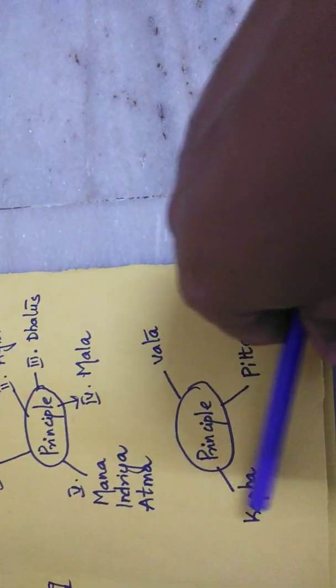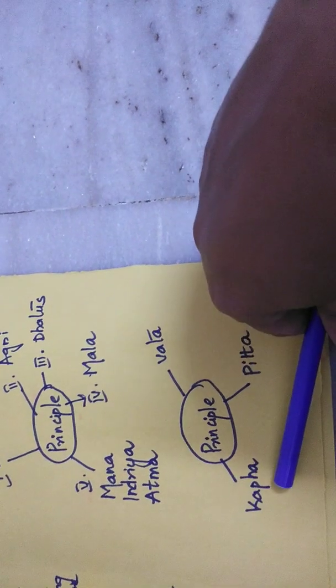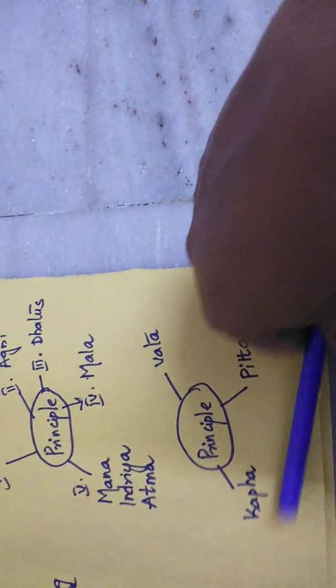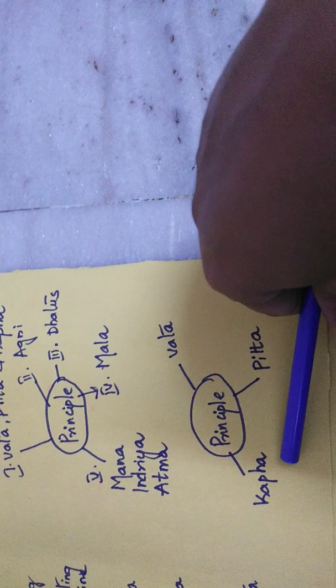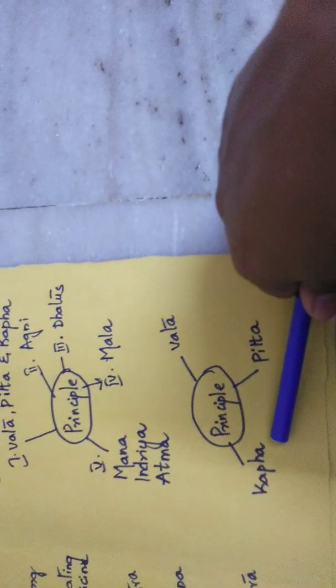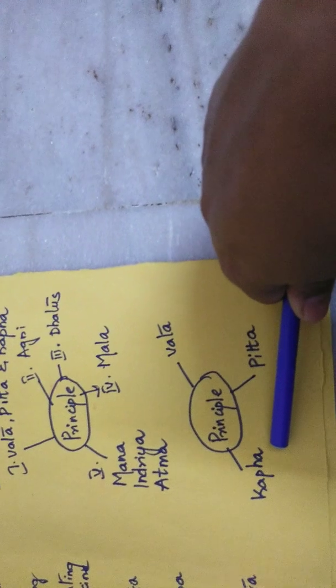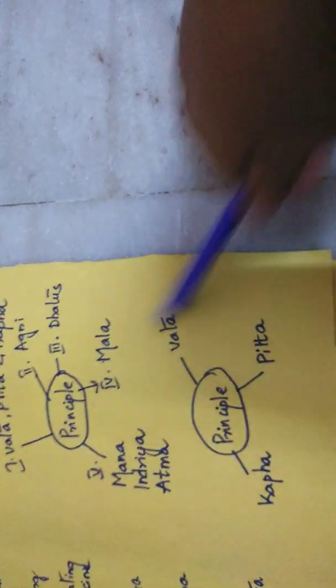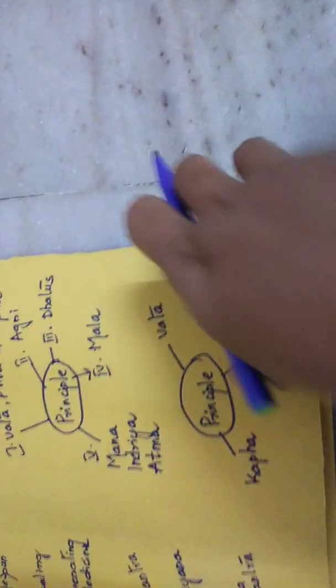The next one is Kapha. Kapha is nothing but water. A person with a dominant character of Kapha will have high strength, endurance and stamina. They will be very calm, tolerant and forgiving. These are the important aspects of the Tridosha theory.